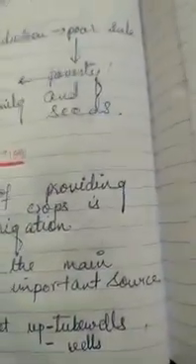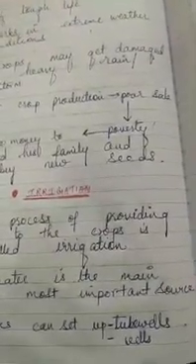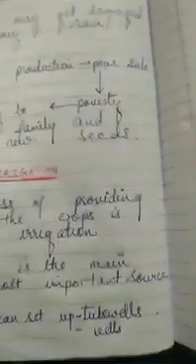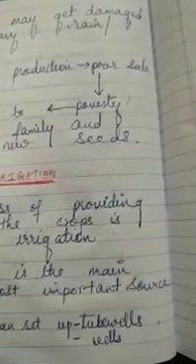All of you know, children, what are tube wells? Tube wells are hand pumps, means drawing water from under the ground or fetching groundwater. By pumping with hand, the groundwater which is under the ground will come up and farmers can use it, or by digging wells. In some areas wells are dug and farmers take out water from inside the earth. So in both cases, the water is groundwater.